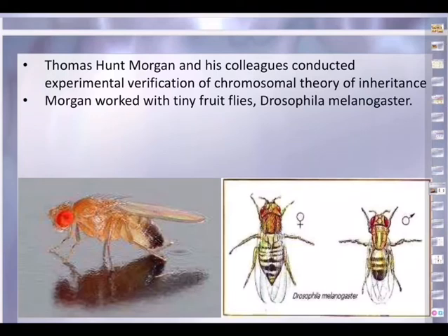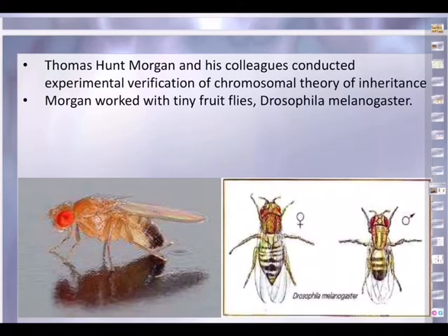Similarly, at the same time, another scientist has explained linkage, a phenomenon called linkage. What is that? Linkage is the phenomenon of certain genes staying together and their inheritance from generation to generation without any change or separation due to their presence on the same chromosome.